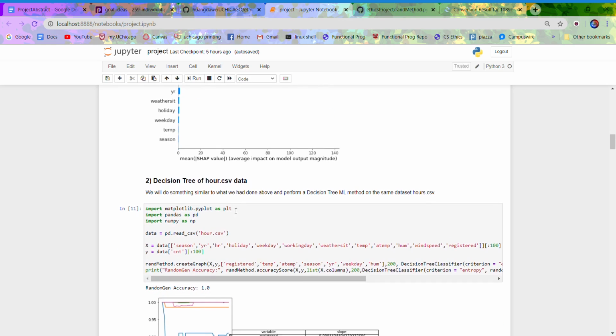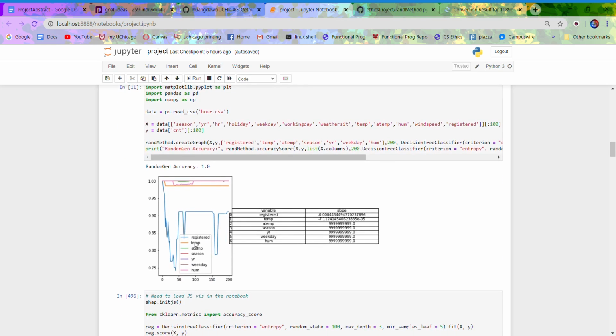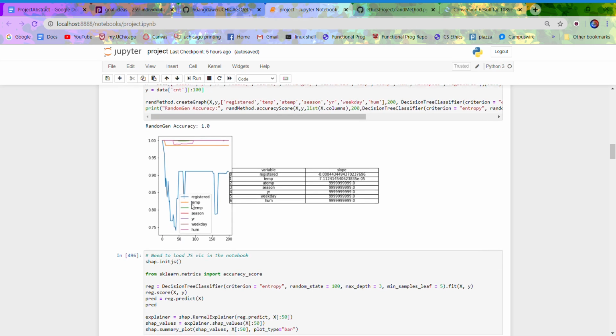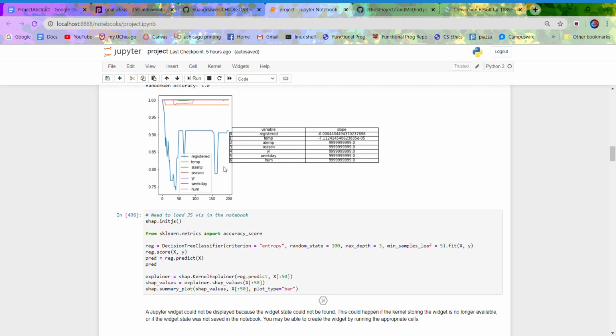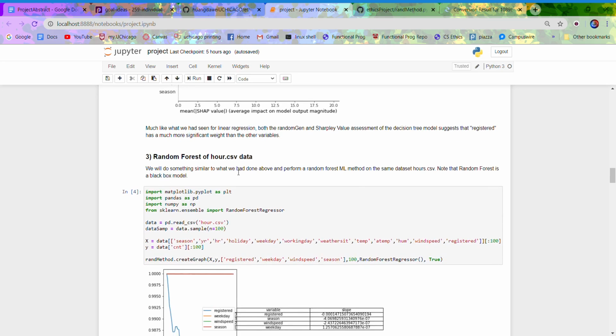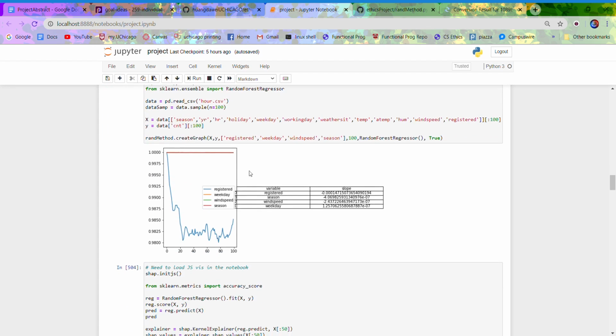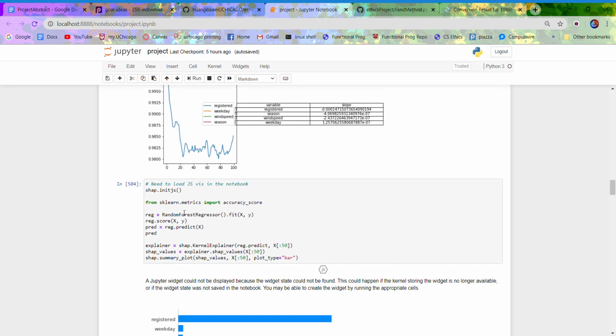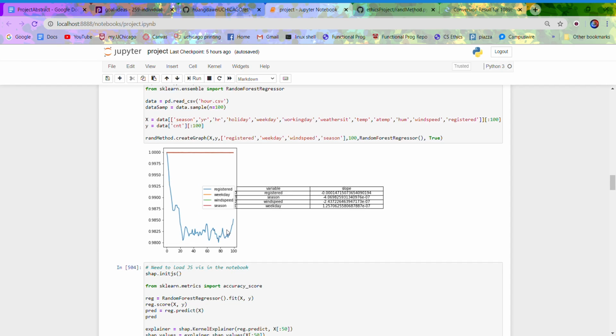Moving on, we have included a second test case, decision tree of hours.csv, which produces this graphic right here, which is not as nice as the first one, but indeed it shows that registered is the most significant variable, which we can confirm with Shapley values that show registered is much more significant than the other variables. And we can also use this method to assess black box methods, such as random forest. I will produce this graphic over here, which does show that registered is the most significant variable.